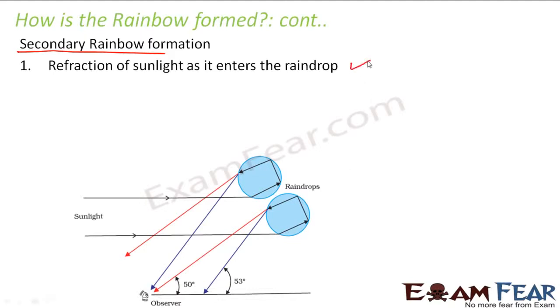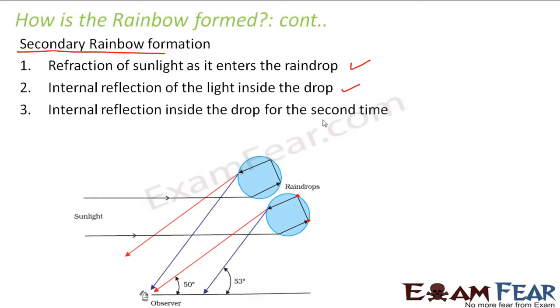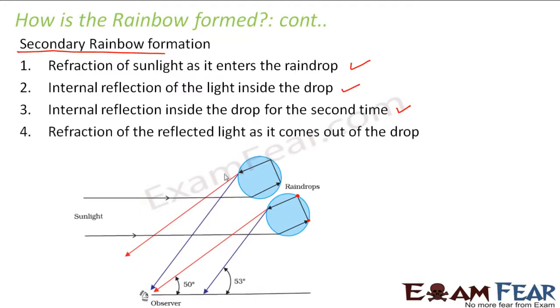Then internal reflection of light takes place in this form, and then again an internal reflection of light takes place. So two total internal reflections take place inside the drop, which is then followed by refraction of the light as it comes out of the drop.